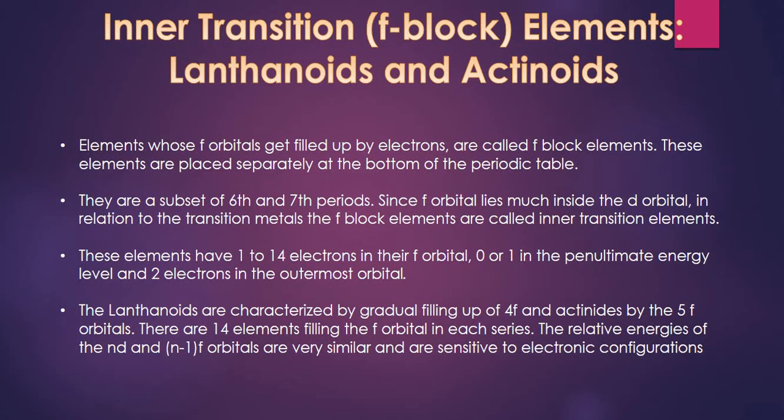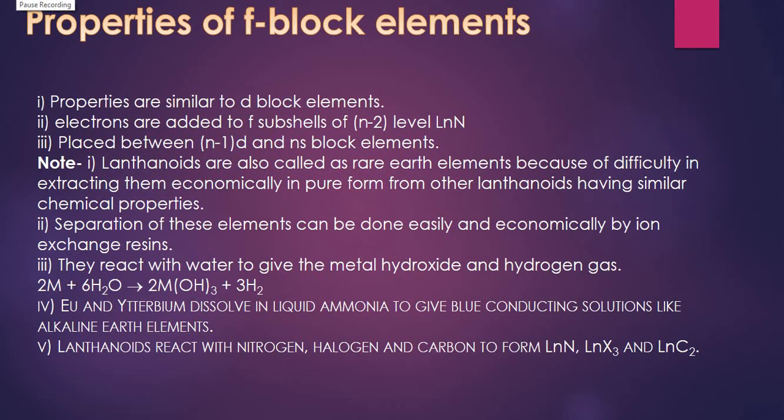Now, the next thing is, what are the properties of inner transition elements? Properties of f block elements or inner transition elements. These elements have similar properties to d block elements. Electrons are added to the f subshell, which belongs to the (n-2) level. Then they are placed in between (n-1)d and ns block elements. Lanthanoids begin with atomic number 57 and end at atomic number 71.